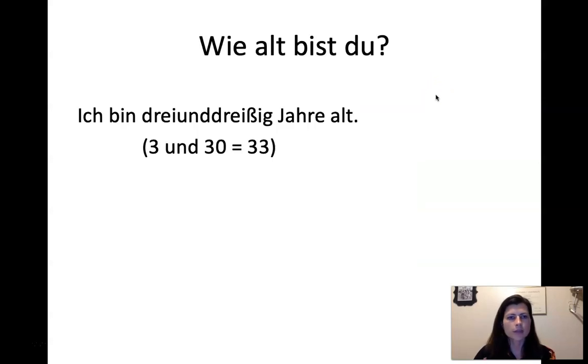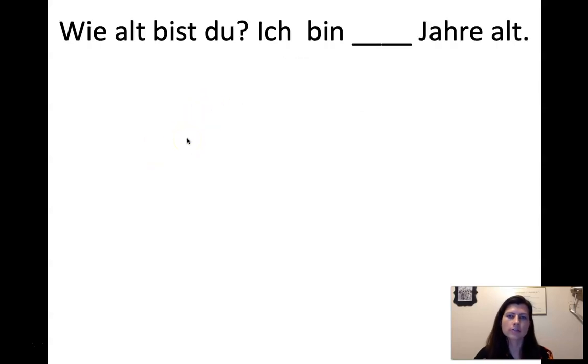Okay, so ich bin 33 Jahre alt. The question is, of course, wie alt bist du? How old are you? Ich bin 33 Jahre alt. So you can see how these are formed, right? 3 and 30. 33 is how you make 33. And that's the pattern for all of those. So, wie alt bist du? Ich bin 33 Jahre alt.